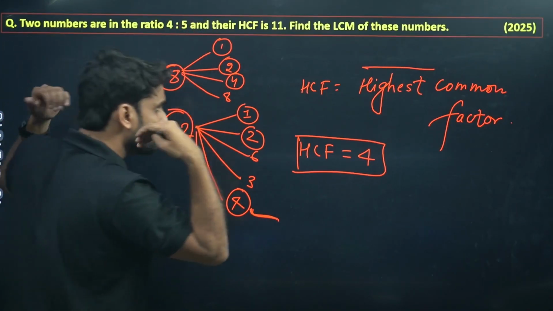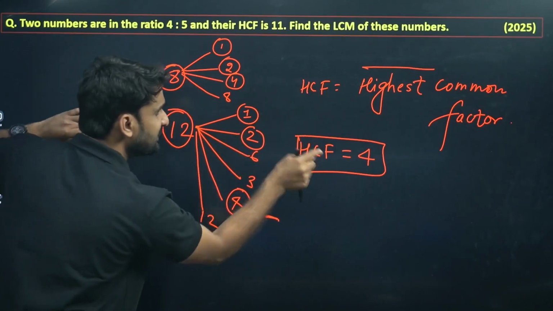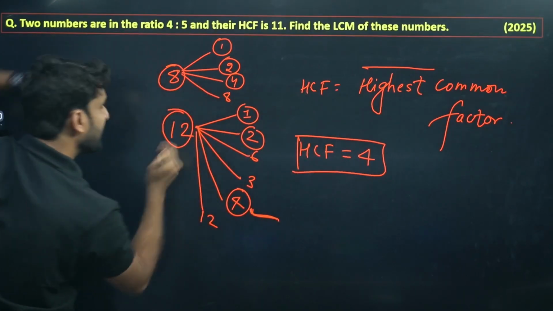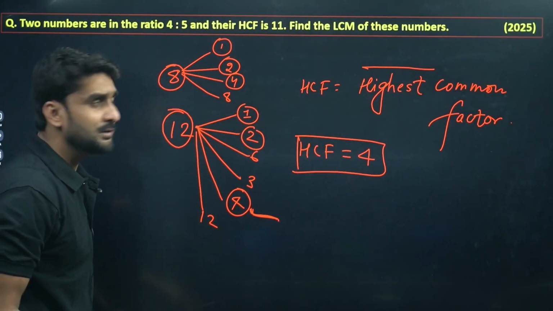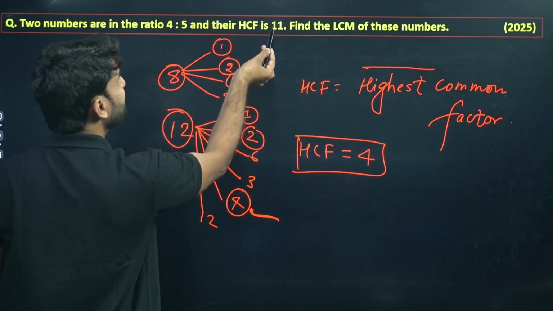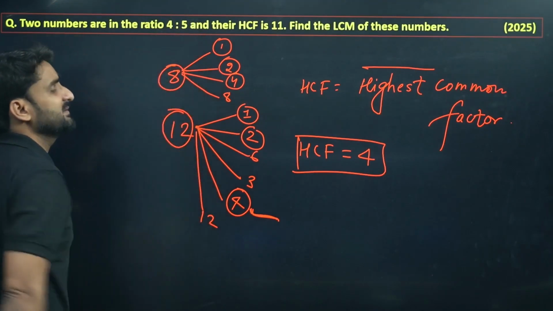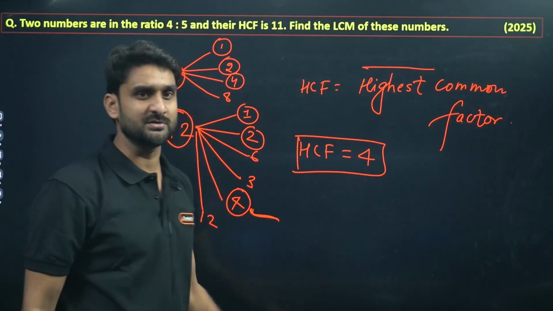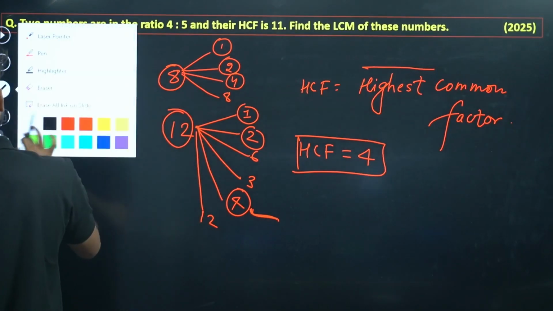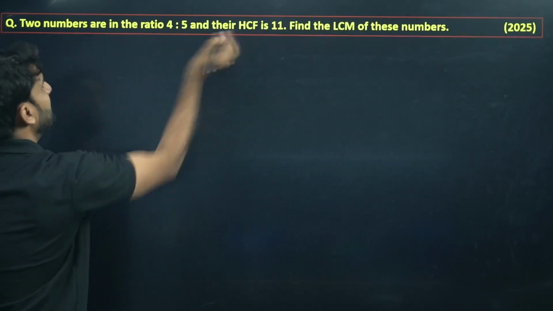If I told you earlier that 4 is the HCF of two numbers, it means 4 is dividing 8 and 4 is dividing 12. Simple. So if in this question the HCF is 11, it means 11 is dividing these two numbers. I am not sure what exactly those numbers are. The ratio is given here. So we can conclude that the ratio is given, so what will be the numbers?